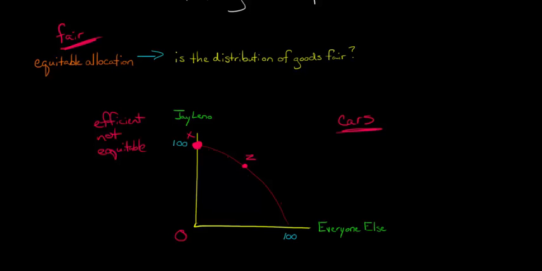But as part of the transfer, let's just say we end up somewhere inside the PPF at point X. So at point X, this is inefficient. This is inefficient in production. And why? The reason is that we're wasting some resources in the sense that, let's just say, for example, that we tried to transfer 6 cars. We had the government say, hey, look, we'll give Jay Leno 94 and everyone else is going to get 6. But then maybe throughout that process, everyone else ends up getting, let's say, 4 cars or 5 cars.